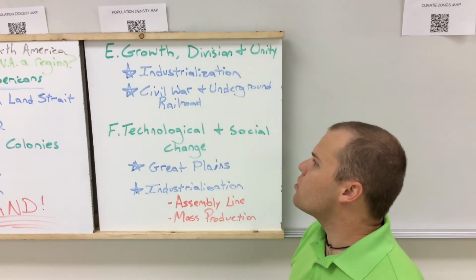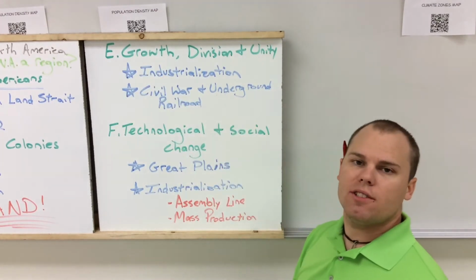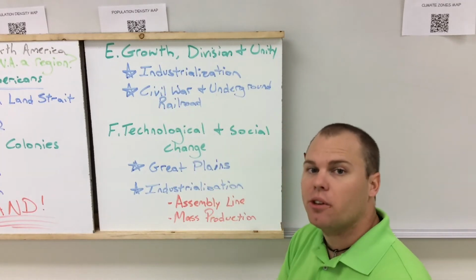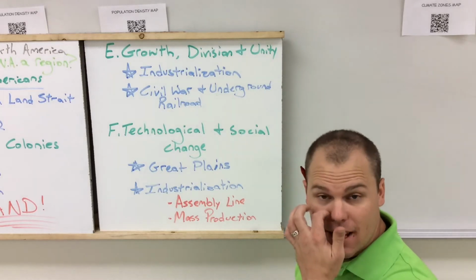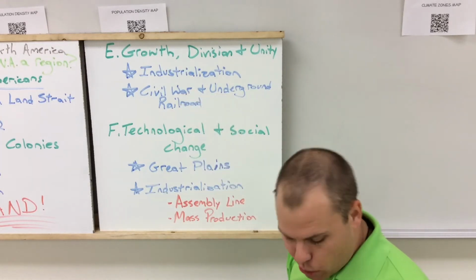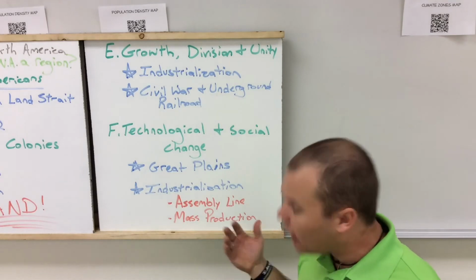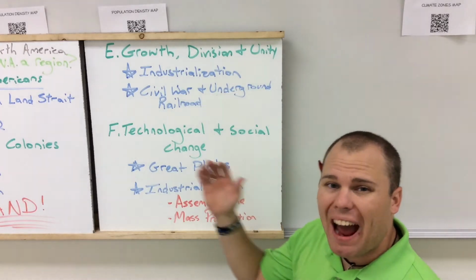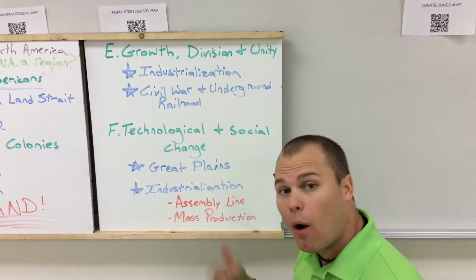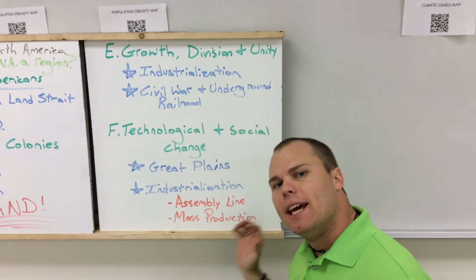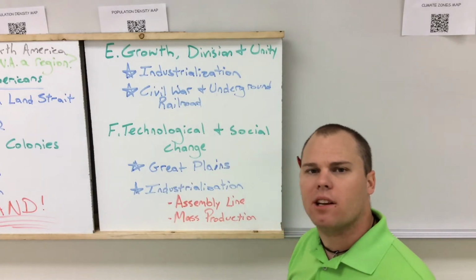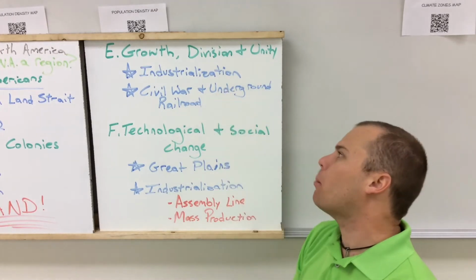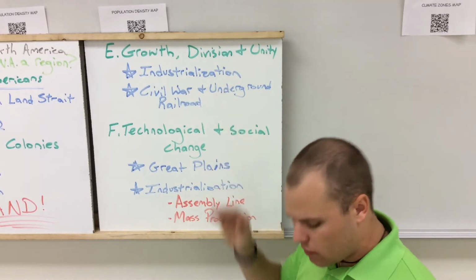The next subsection of history that we're looking at is what I've called growth, division, and unity. Because of the Industrial Revolution of the 1800s, we start to see factories develop in the United States and in southern Canada, and you start to see industrialization going on, and you start to see the economy actually growing. Part of industrialization that I want to point out is hydroelectric power and the use of waterfalls to produce power for these factories was huge. And then, as people wanted to move away from these waterways and closer to the natural resource maybe, they started developing steam engines and using these steam engines to power the factories. And we'll come back to industrialization in a little bit.